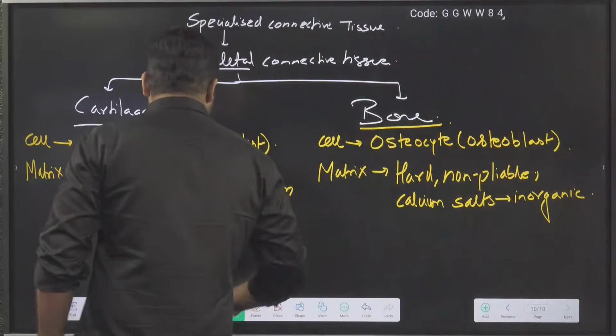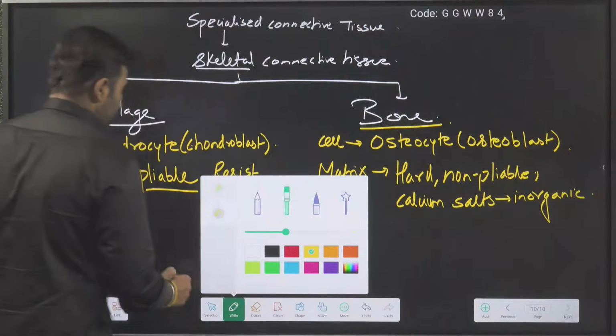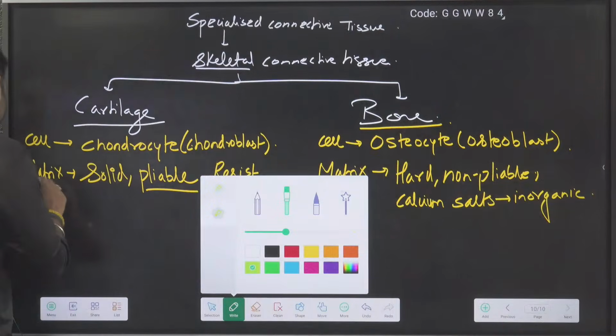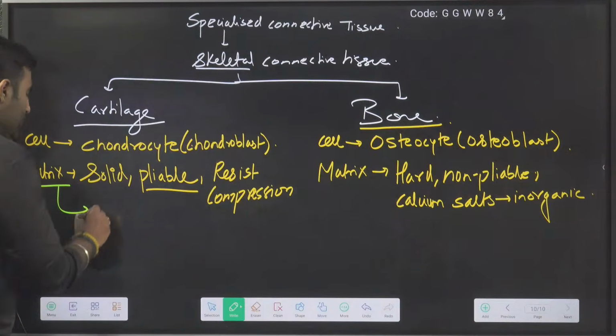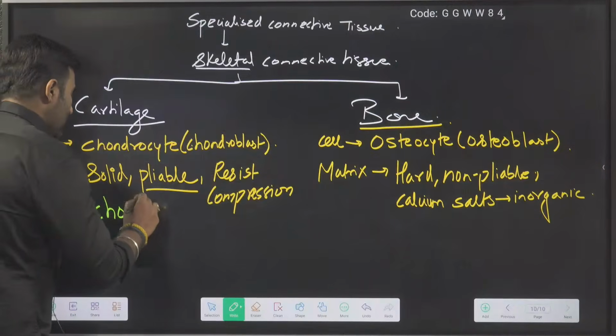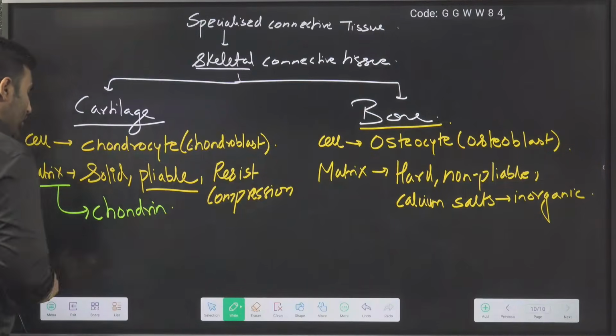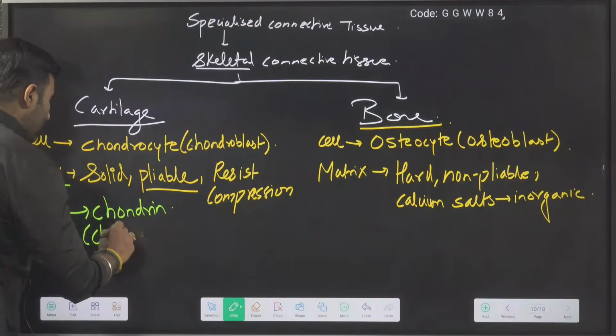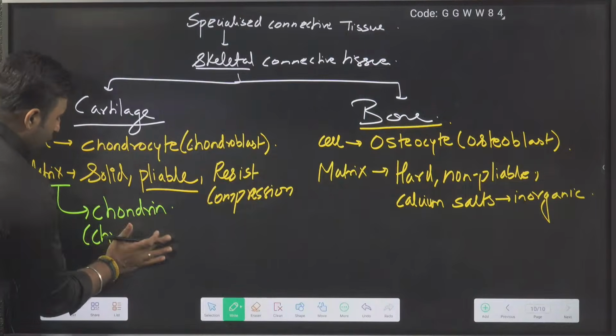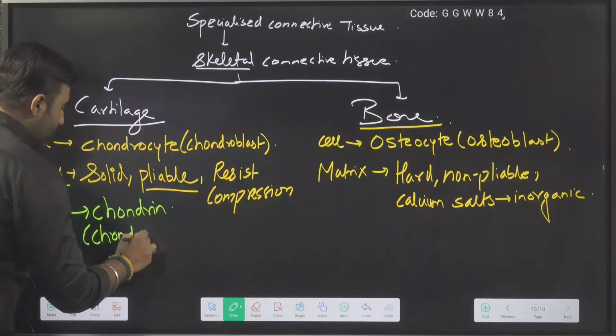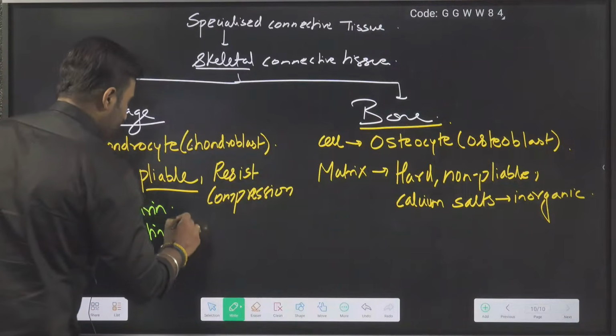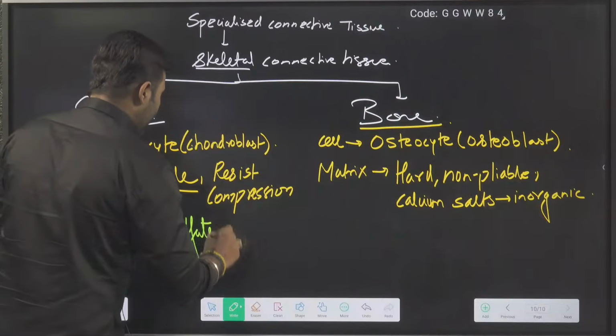Then, what is the matrix called here? Here the matrix secreted is called chondrin. To be more clear, it can also be called chondroitin sulfate.